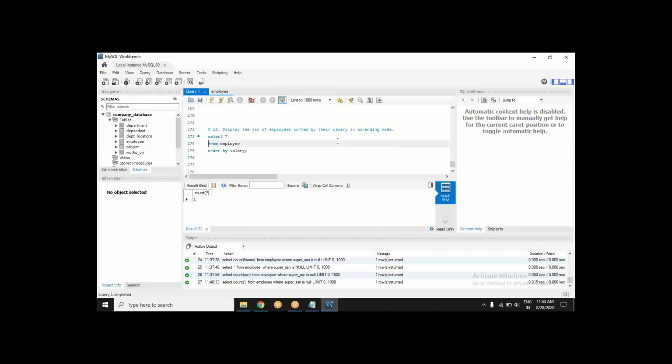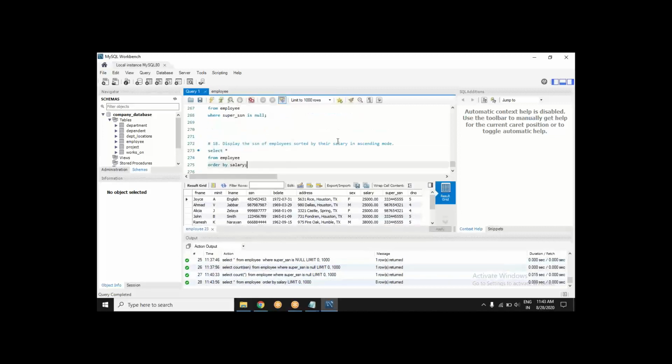So we say select asterisk from employee. Condition is not there, so the where clause is also not there. We are saying order these records. Select asterisk from employee, now order these records by salary. And as it happens, it is in order of salary, minimum first and then gradually increasing up to the last.